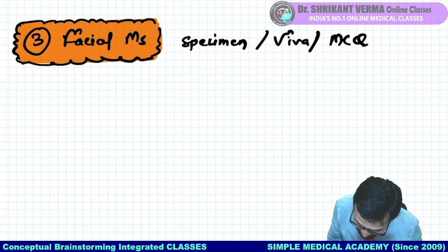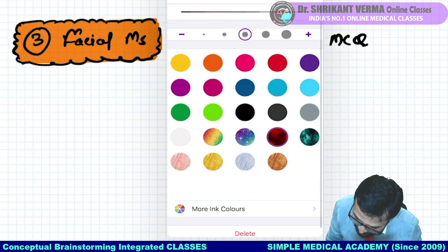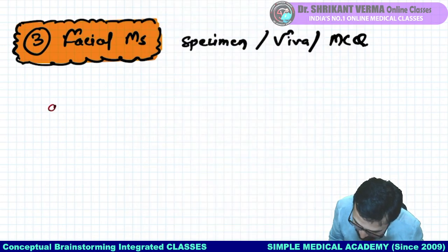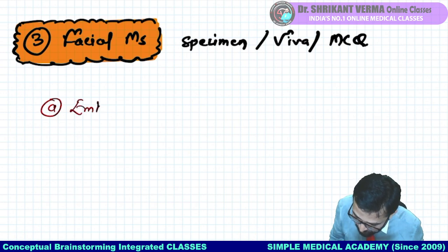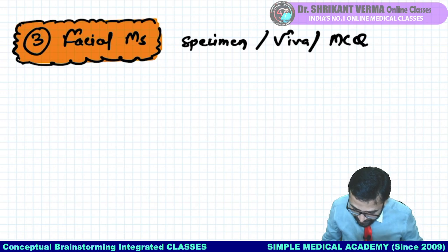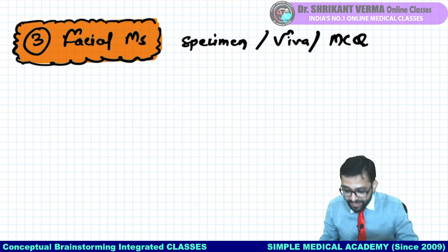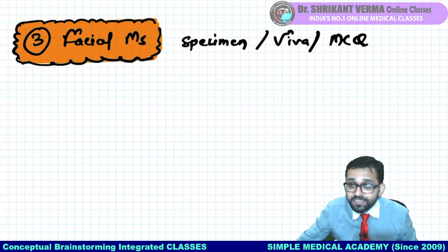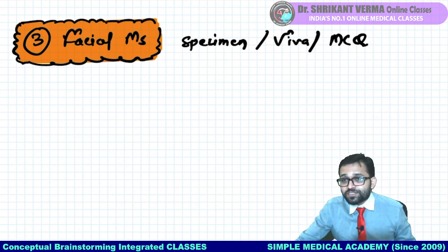See here the points which are important. We are talking about three aspects. Yes, try to concentrate beta. Yes, total how many muscles?